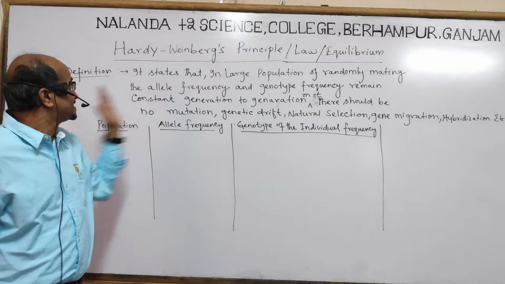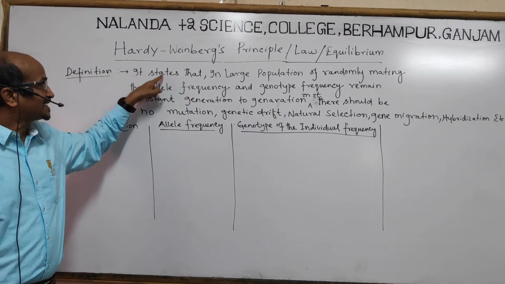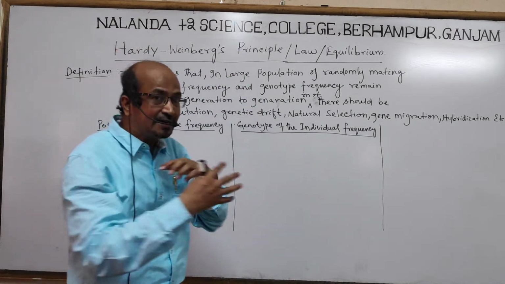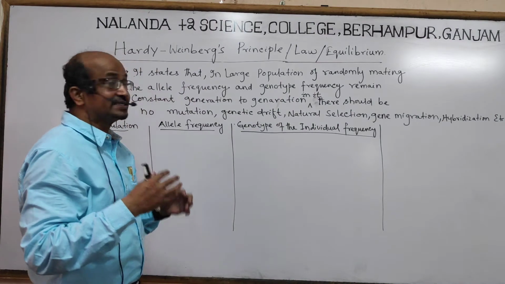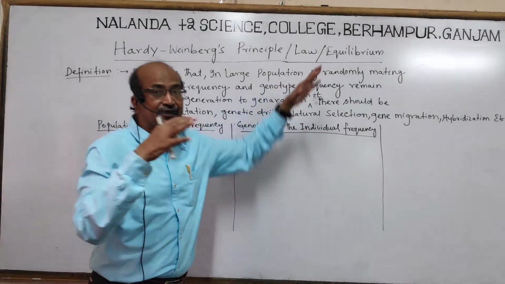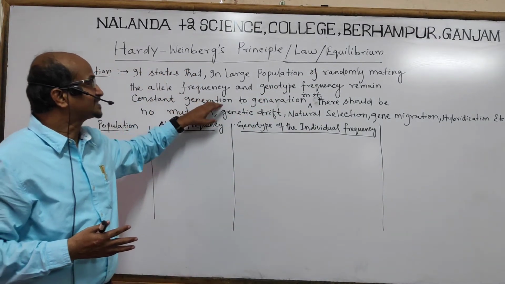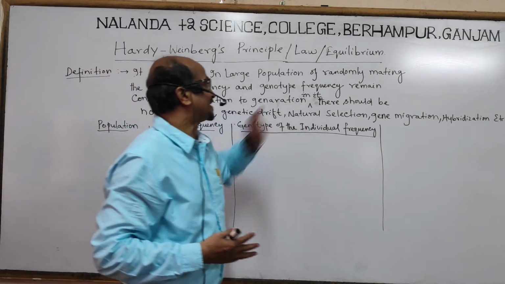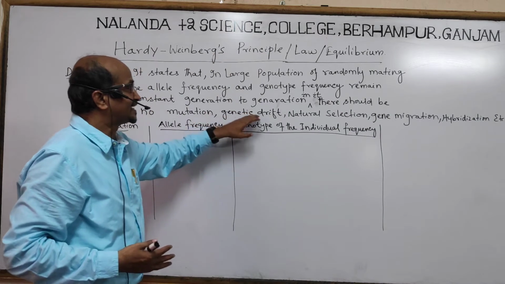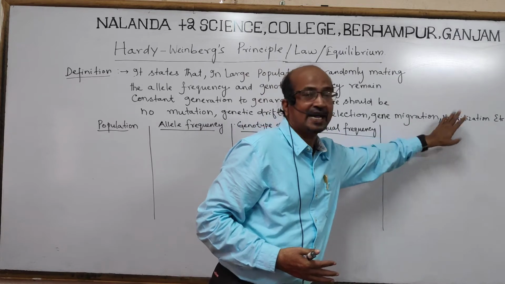They state this definition: in a large population of randomly mating individuals, the allele frequency and genotype frequency remain constant from generation to generation. There should be no mutation, genetic drift, natural selection, gene migration and hybridization.